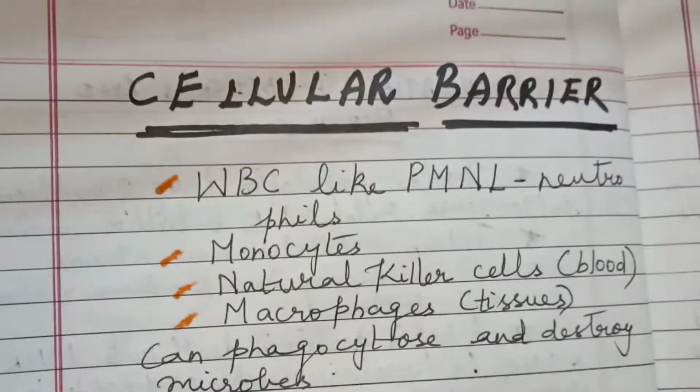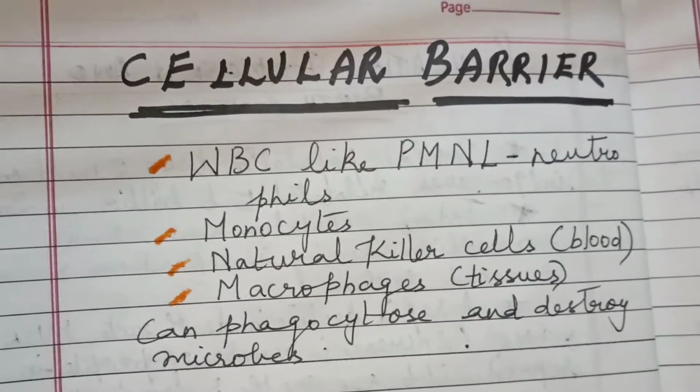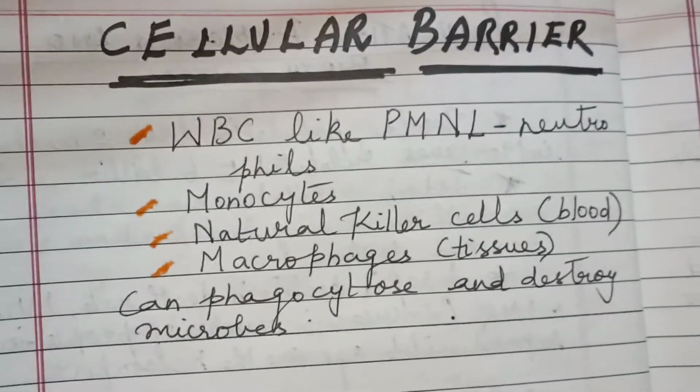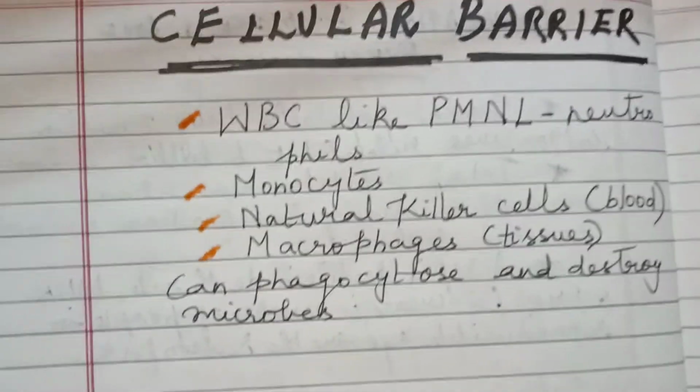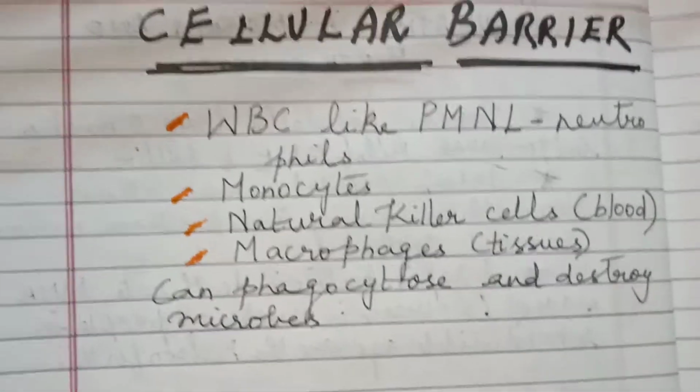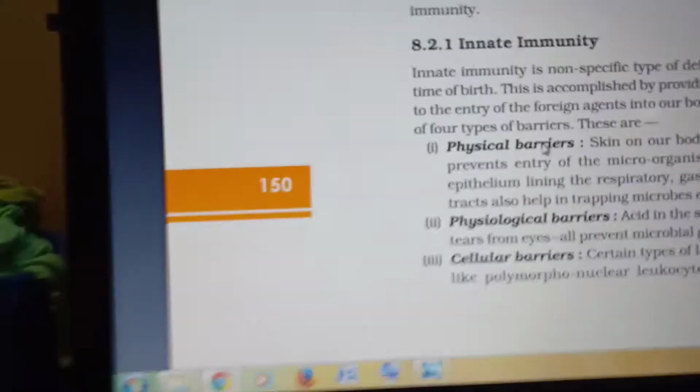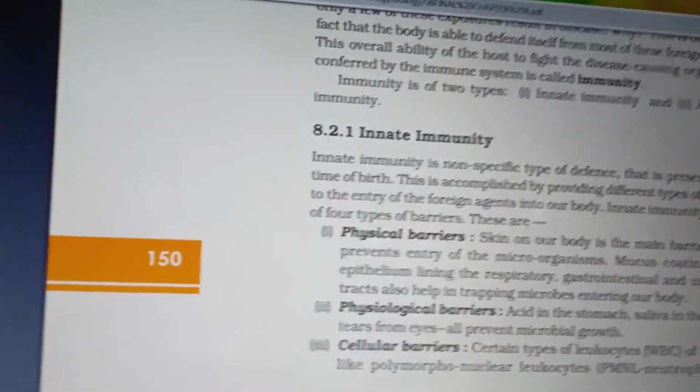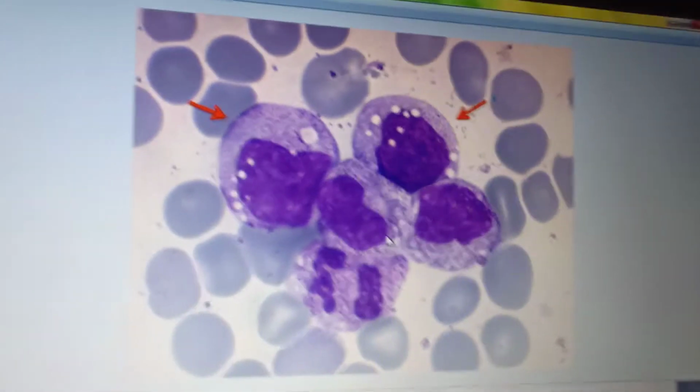Some of the WBC play an important role in our defense mechanism. Certain types of WBC, like polymorphonuclear leukocytes, that is PMNL or neutrophils, are a kind of WBC.